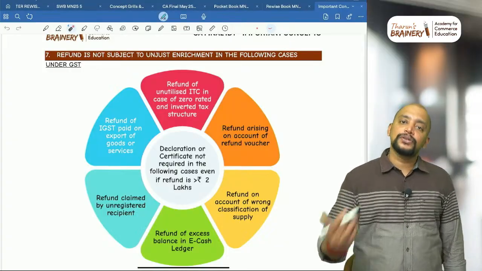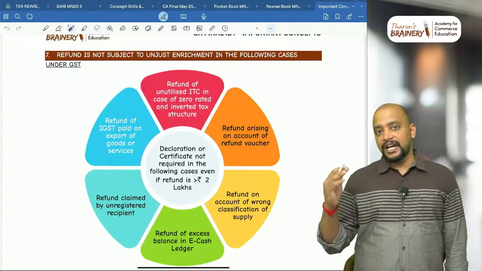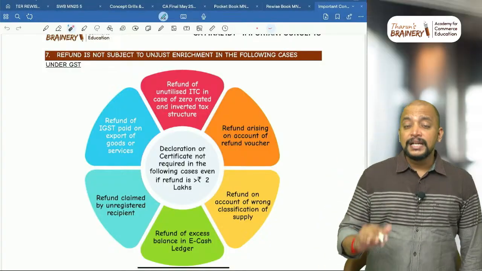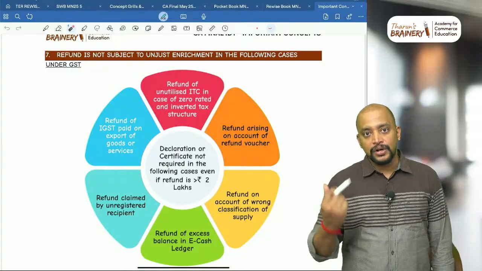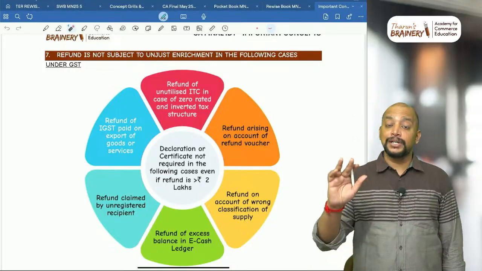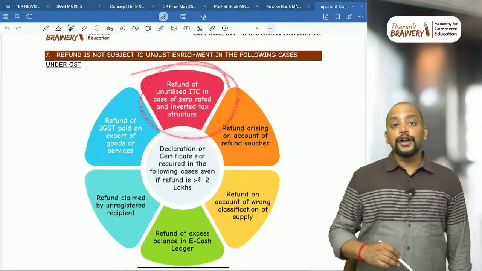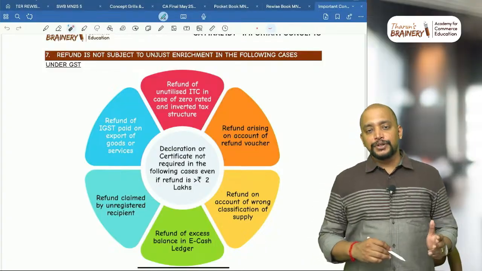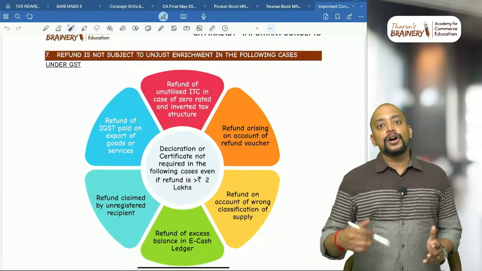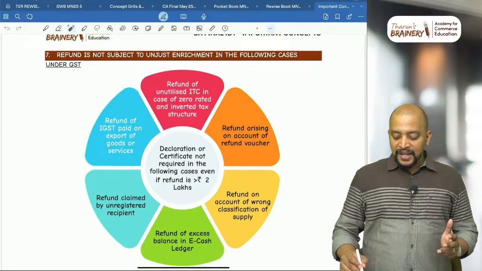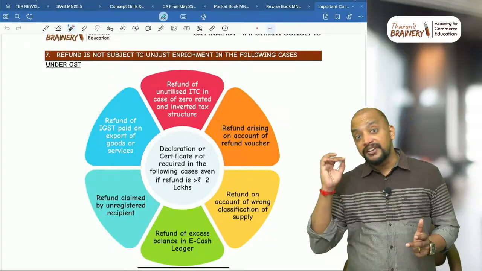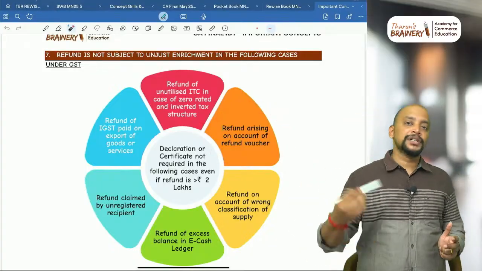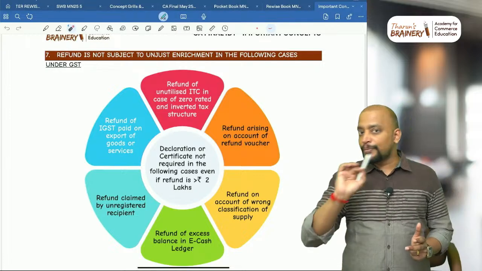If the refund exceeds 2 lakh rupees, we need to get a certificate from a CA or CMA. However, in some cases, neither a declaration nor a certificate from a CA or CMA is required under GST. First, refund of unutilized ITC on account of zero rated supplies or inverted tax structure. Then refund arising on account of refund voucher. Sometimes we give a refund voucher and we claim the refund of the GST component in that case.